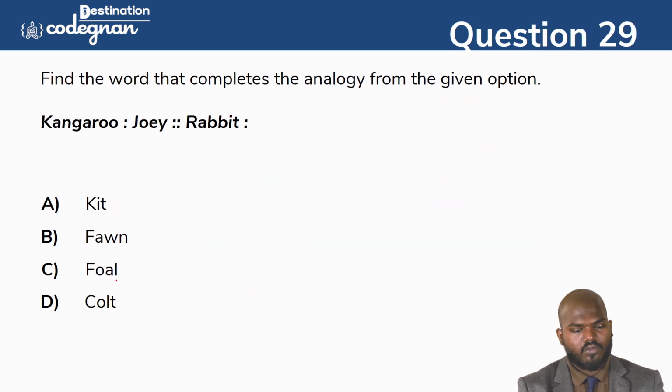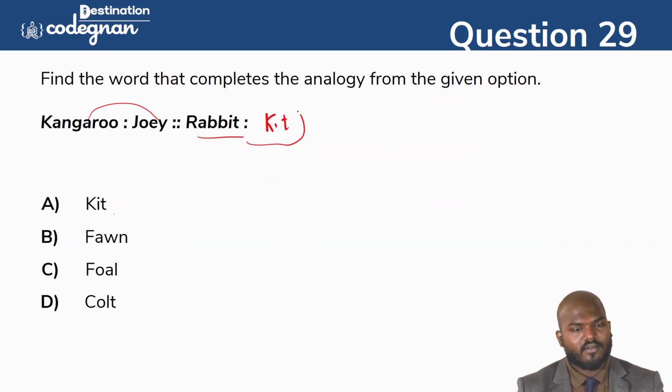Okay, so going to the next one: kangaroo, joy, rabbit means what? The young one of the kangaroo, we can call it a joey. And the young one of the rabbit, we can call it what? Kit.